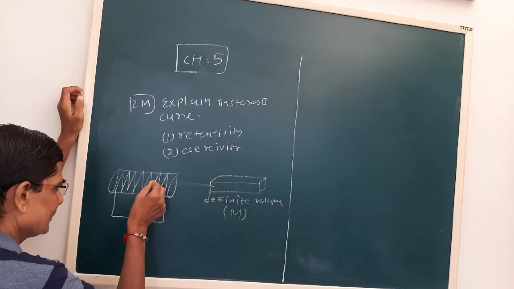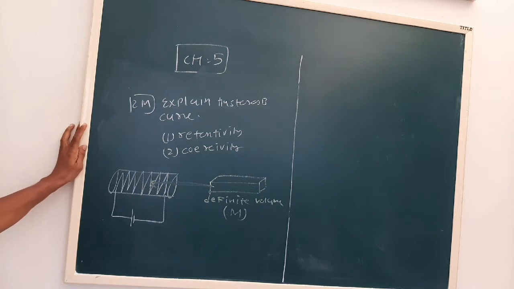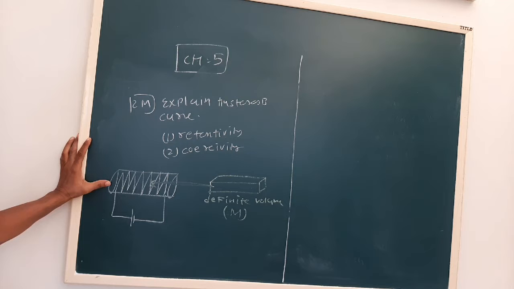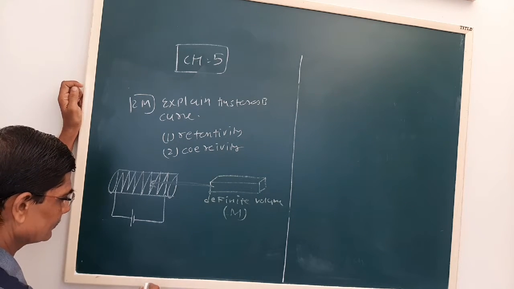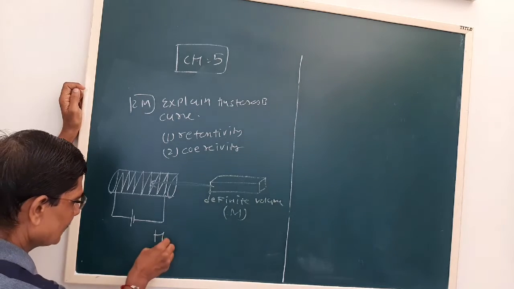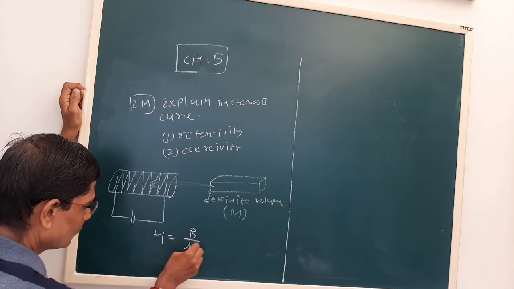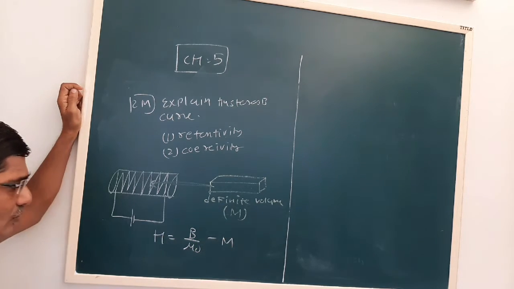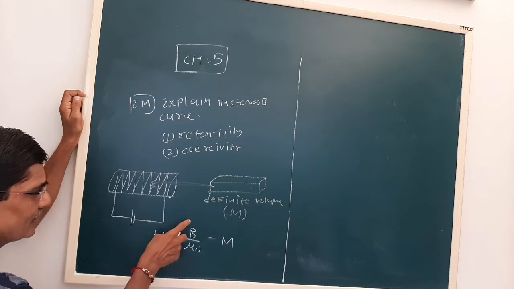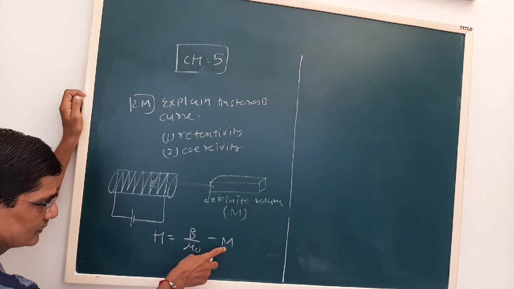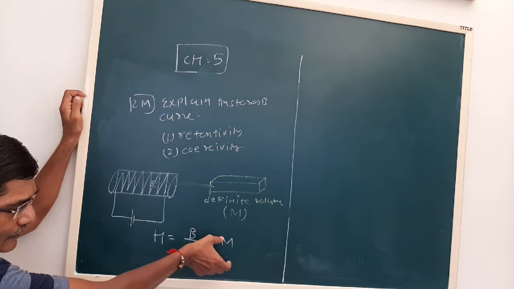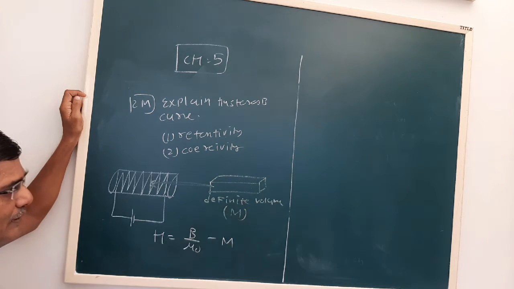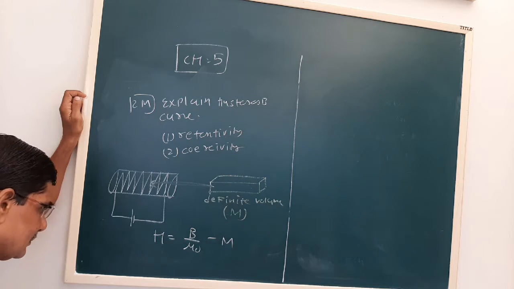Now this is placed inside the solenoid and the current is changed. We studied the relation H is equal to B upon mu 0 minus M. H is the magnetic intensity, B is the magnetic field, and M is the magnetization of the material. For a given material, the magnetization M will be maximum at saturation.